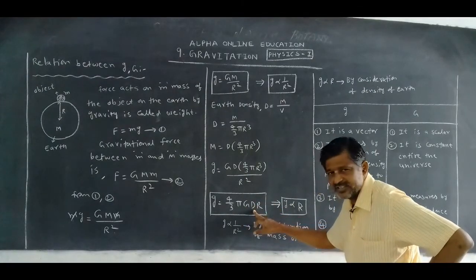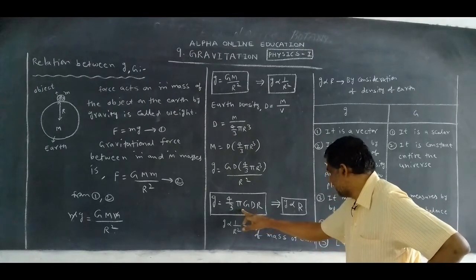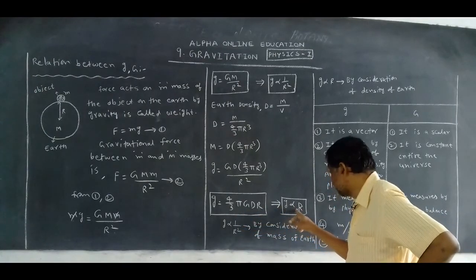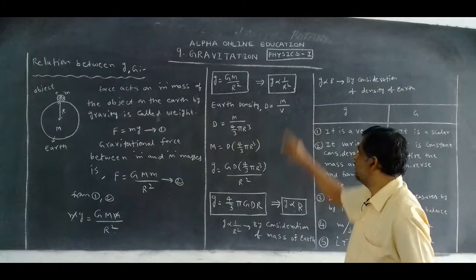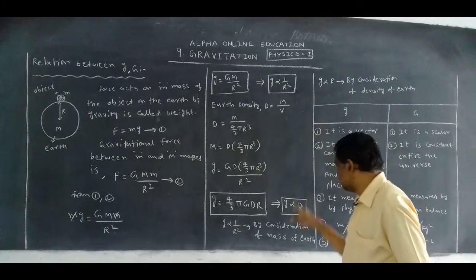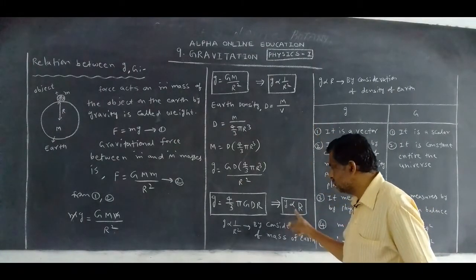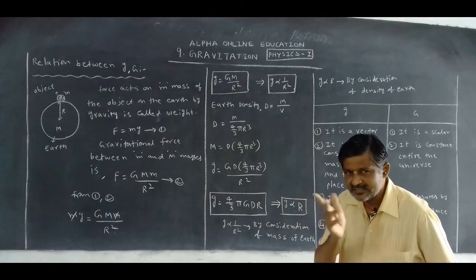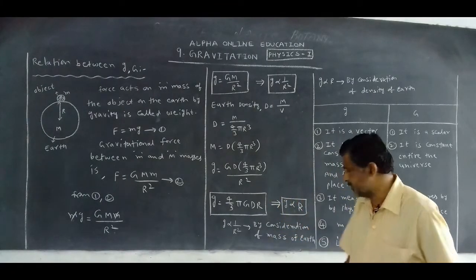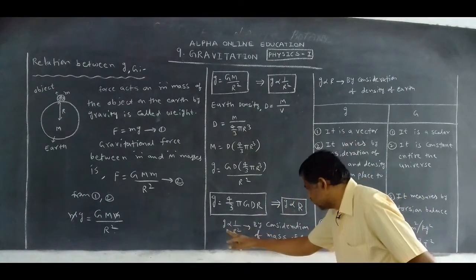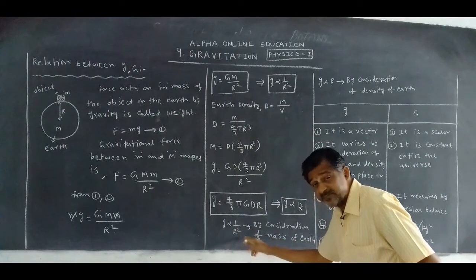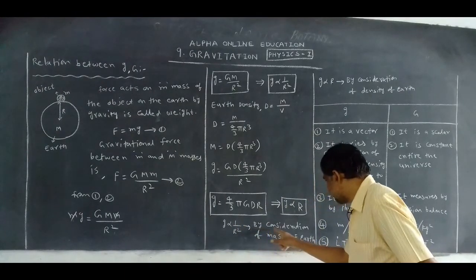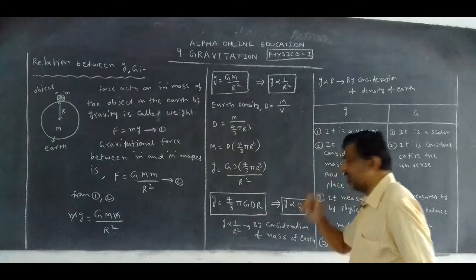But here G is constant, the density of the earth is also constant, and 4 by 3 is constant. So g is proportional to R. Here g is proportional to 1 by R square, and here g is proportional to R. Now is g different or not? Yes, g is different. Now let us see why. When is the principle g proportional to 1 by R square correct? By consideration of the mass of the earth.